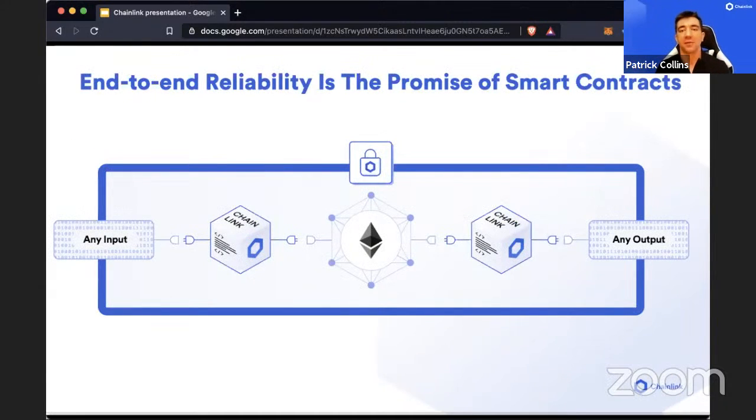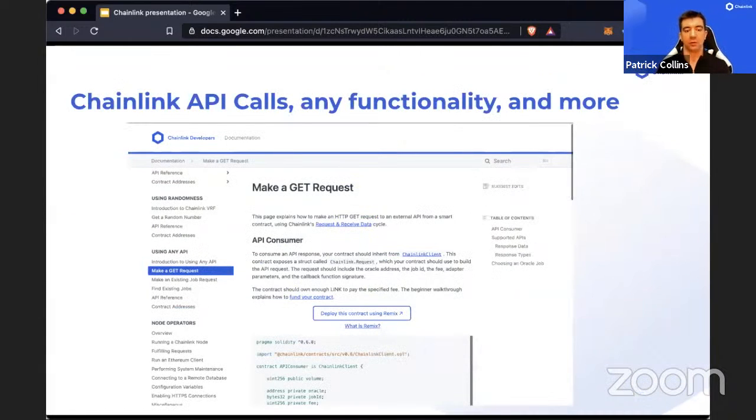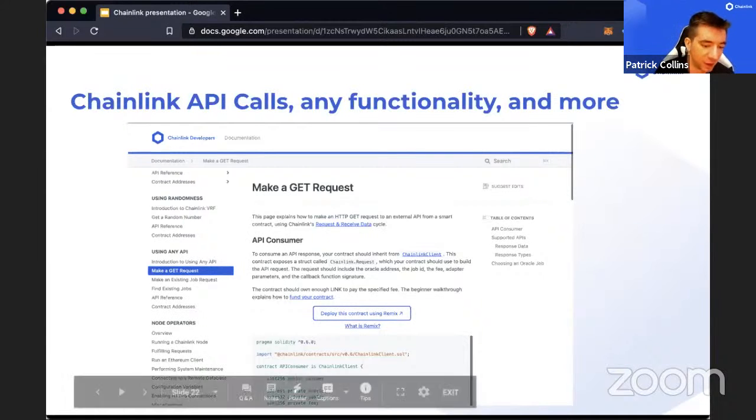And then last but not least is this end-to-end reliability and this end-to-end, unlimited customizability that Chainlink allows. You can make API calls. You can work with any off-chain data, off-chain computation, whatever you want to do. There's a ton of tools that Chainlink enables that we're not going to go into today, but that's basically the gist. Because it allows you to make any API call. And for those of you who are familiar, API calls are how the internet interacts today.